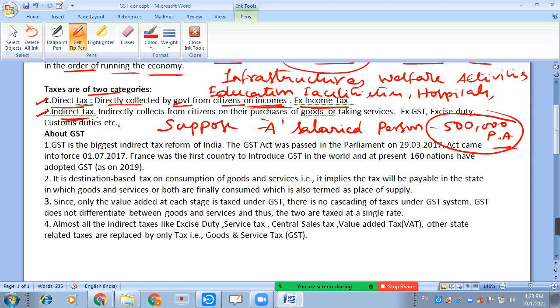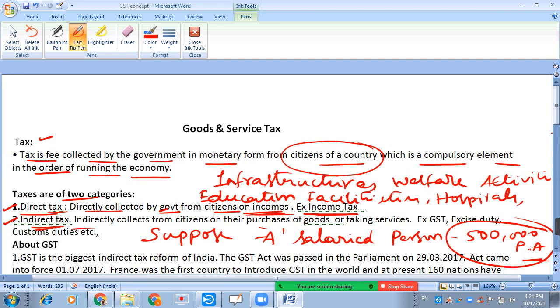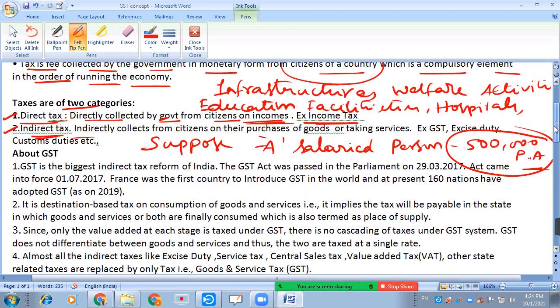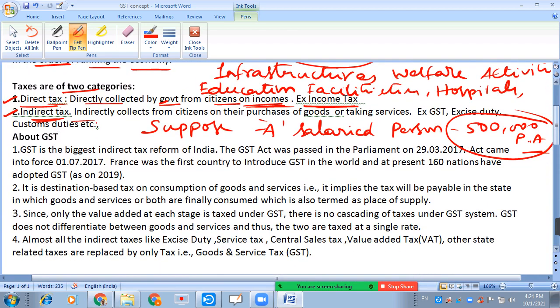Next one, indirect tax. It is indirectly collected from citizens on their purchases of goods or on taking or utilizing services.